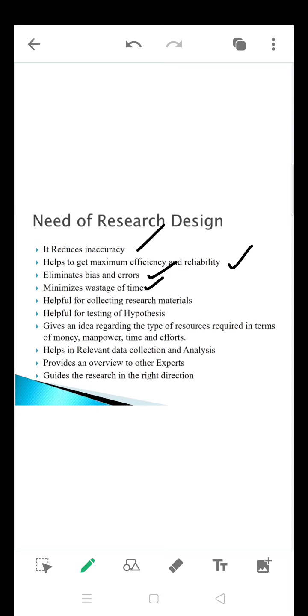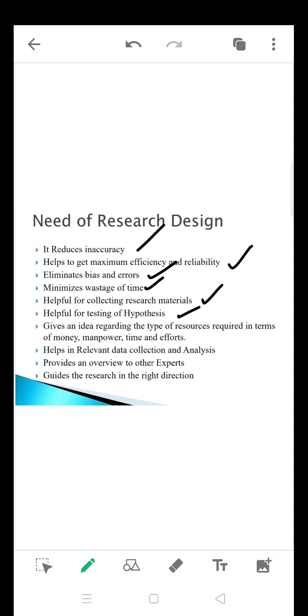And the next one is that it is helpful for collecting research material. So you have a plan where you have decided the sample size and the data collection tools and all. That is going to help you to go to a particular point, finish your work and come back. You will have a clear idea where exactly you need to collect the research materials, go there, pick the materials and come.